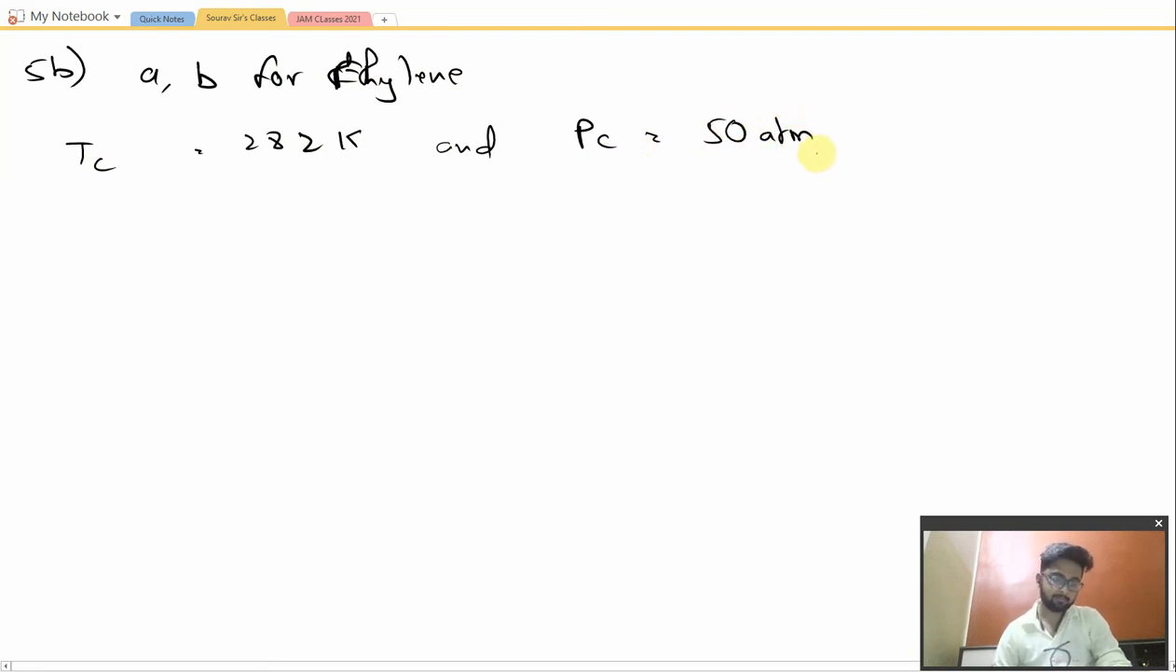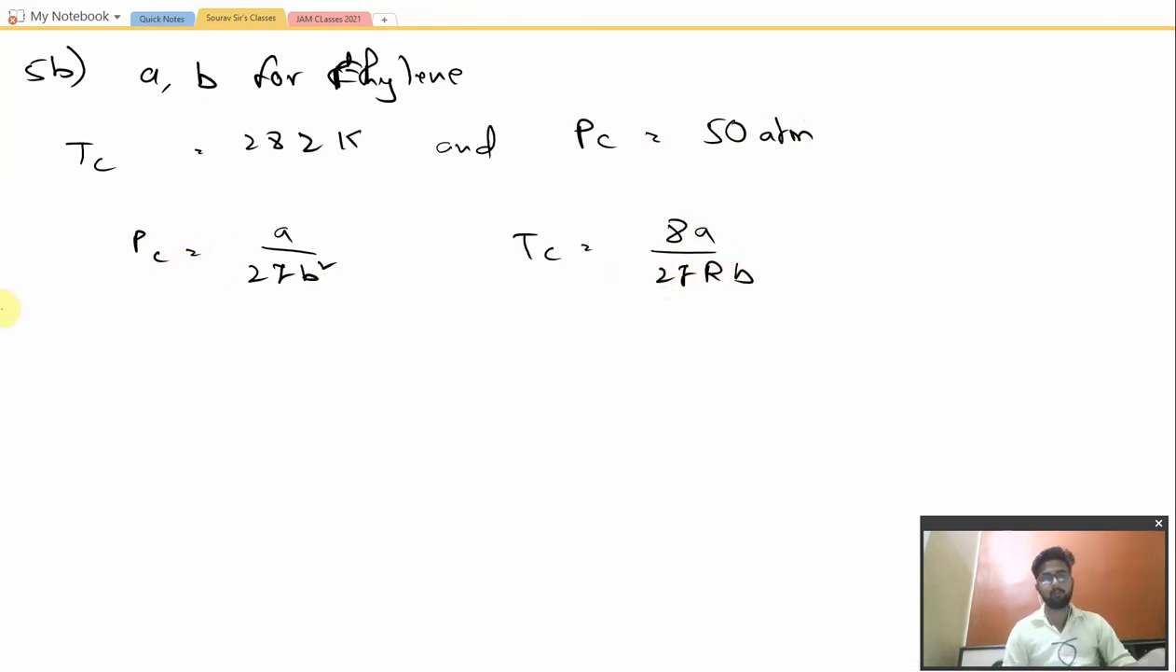So let us look at the formulas. From the formula we know that Pc is equal to A by 27 B square, and Tc is equal to 8 A by 27 RB. So let us just put the values. We'll be getting the value quite easily.